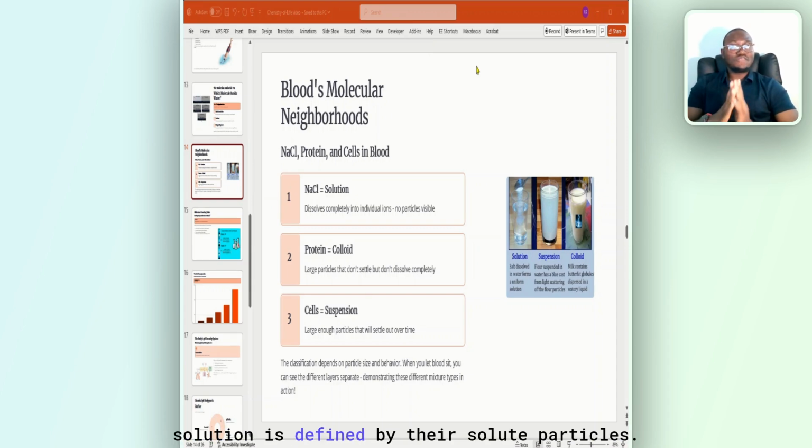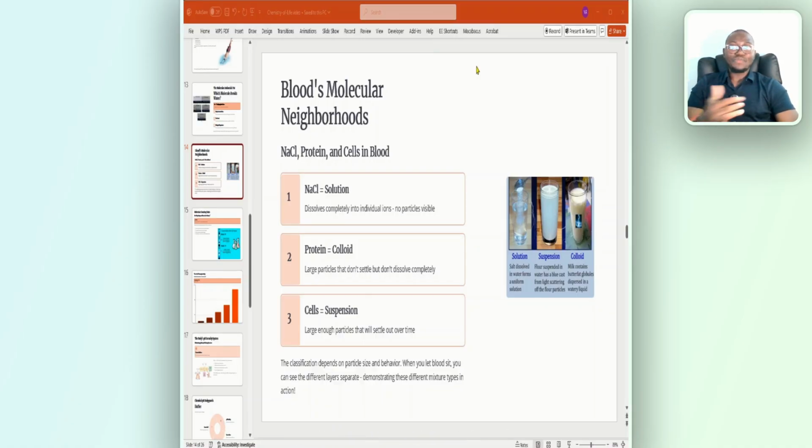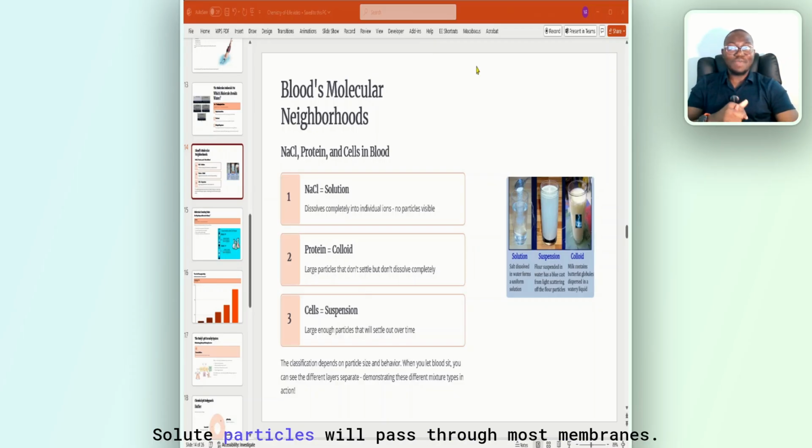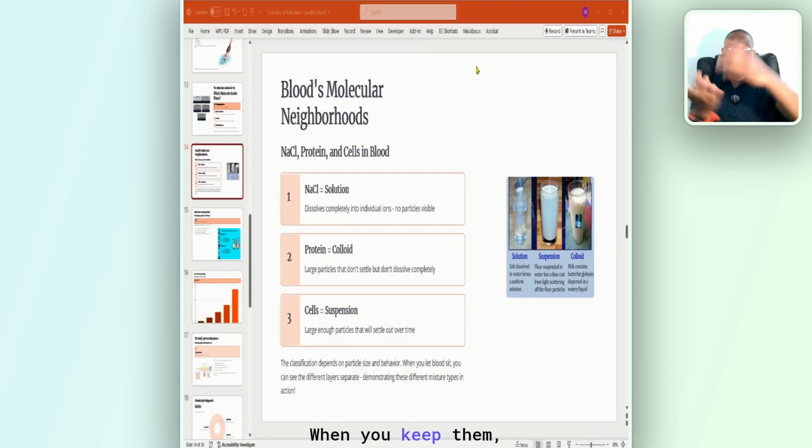1. Solution is defined by their solute particles. Solute particles must be under 1 nm, 1 nanometer. Solute particles do not scatter light, so light passes through them normally. Then the solute particles will pass through most membranes. Then they will not separate on standing. When you keep them, they don't separate.